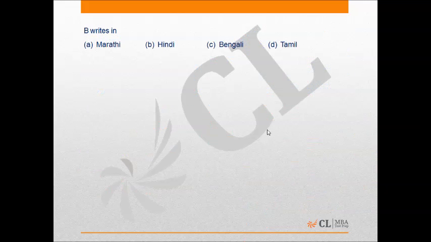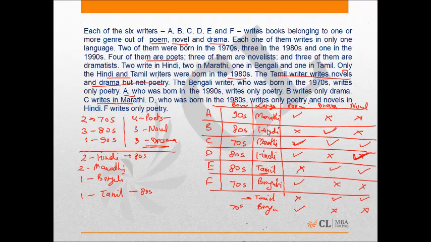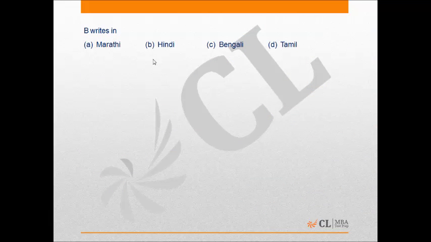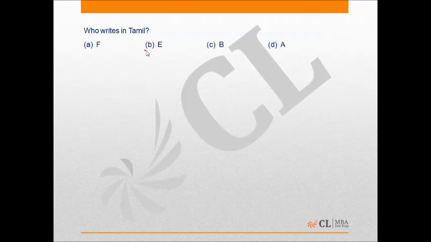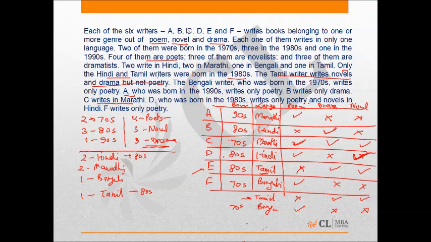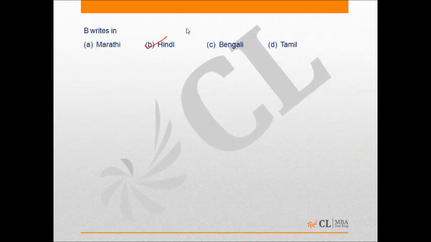Now see the question. B writes in Hindi. Correct option is B. Who writes in Tamil? It should be E. C writes poem, drama and novels. All of these.